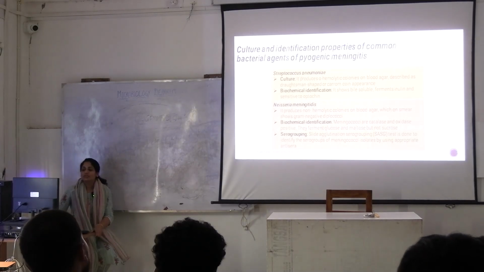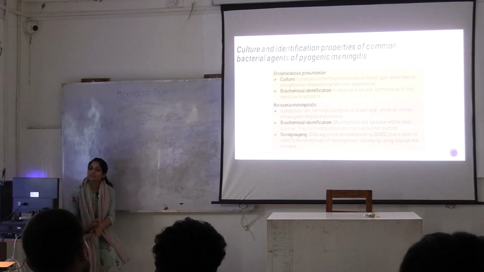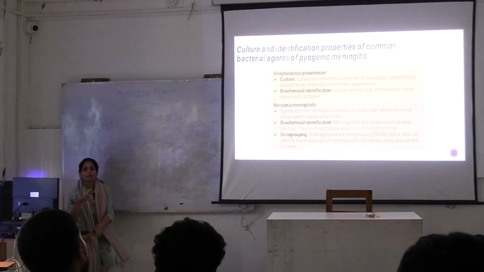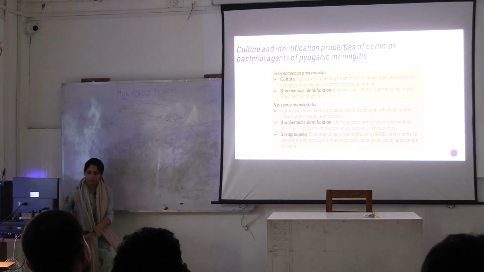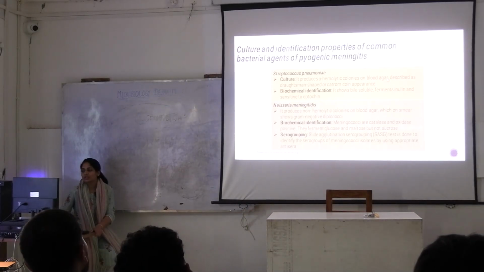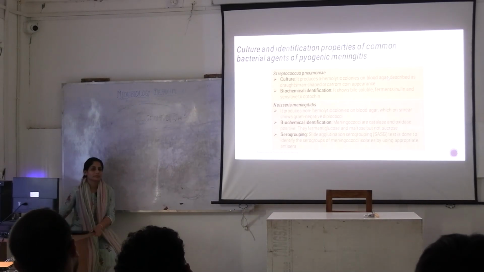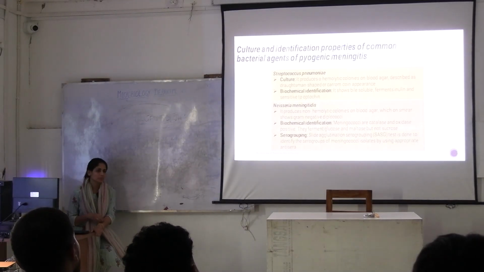Then, in case of Streptococcus pneumoniae, we saw what it will show on gram stain. How will it appear? Gram-positive cocci in pairs. Okay. In culture, it will produce alpha hemolytic colonies on blood agar. Okay, what is alpha hemolysis? Partial hemolysis.